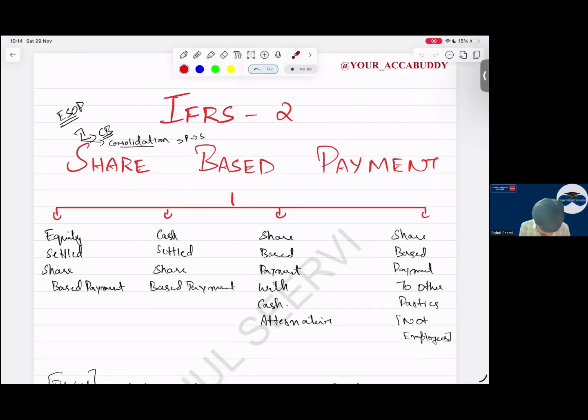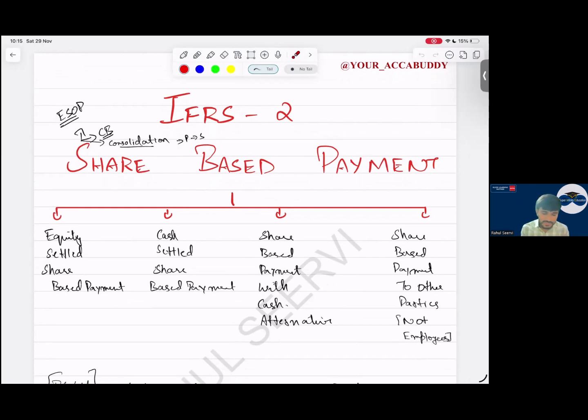Good morning. So today, as consolidation is done, the major five standards are done. Today, we'll do share-based payment and the small standards. And before the exam, please revise sustainability, IFRS S1, S2, and few important points which we have done in the class. We have done 4 to 5 questions regarding your sustainability also, and revise ethics. So with that, the major part already we have done each and everything.